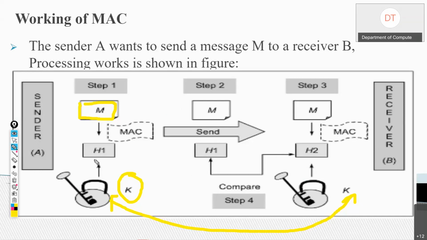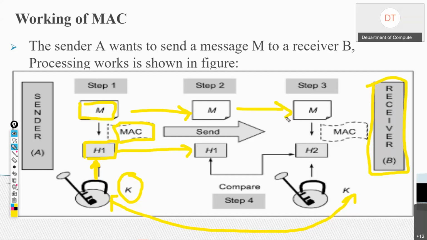Now sender A will generate the message authentication code, here named H1, using this key on the message and whatever algorithm is used. And sender A will send the message M and H1 to receiver B.